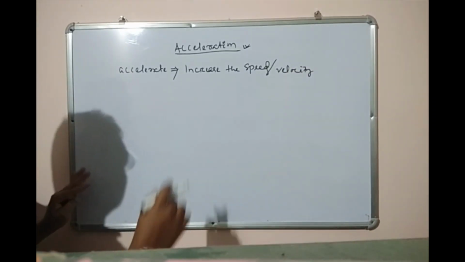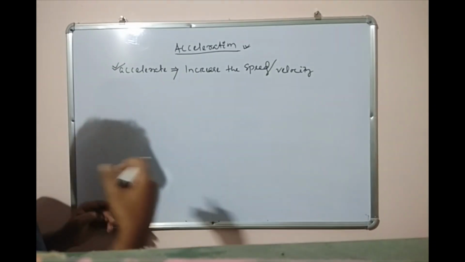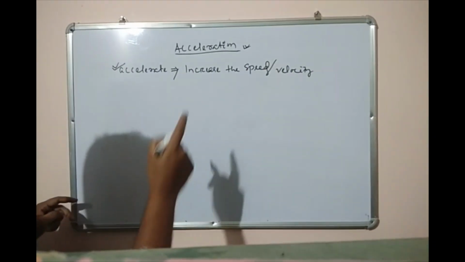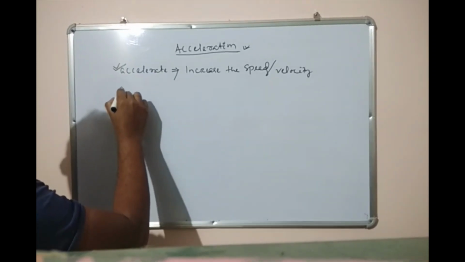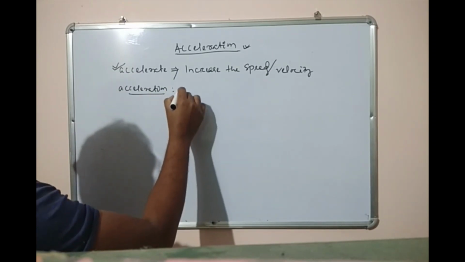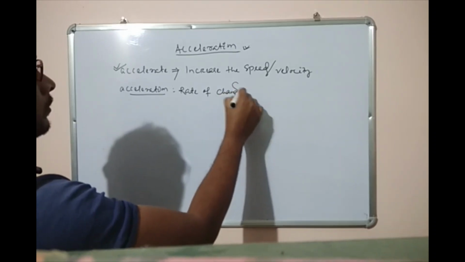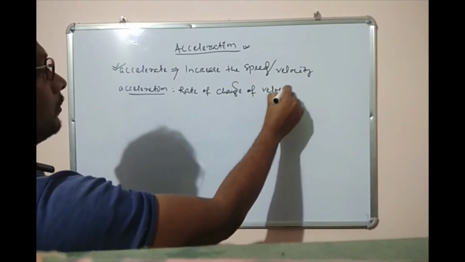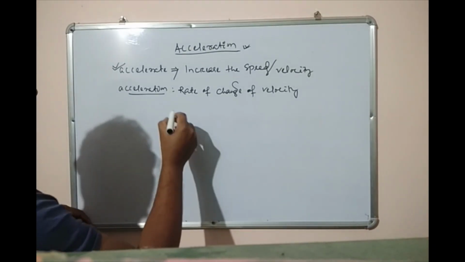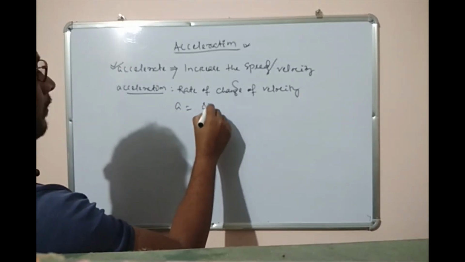So this is what we mean when we say accelerate karo. That means increase the speed of the vehicle gradually. The same way we can define acceleration as rate of change of velocity. If you express it mathematically, then we can write acceleration a equals del V by del T.